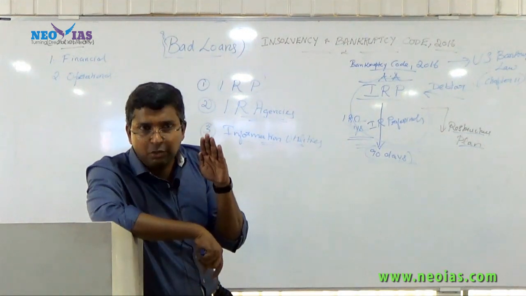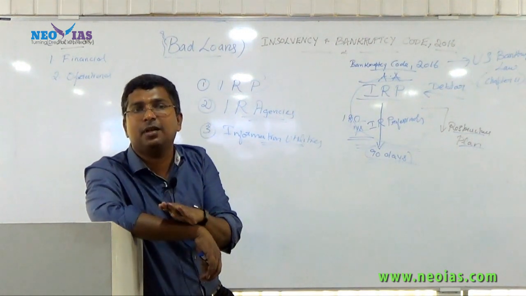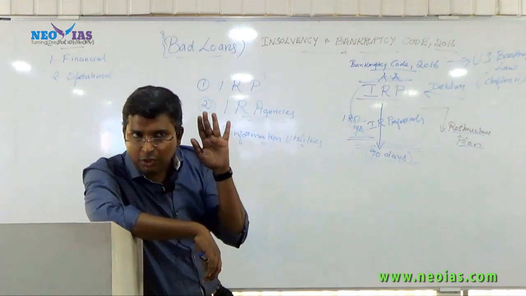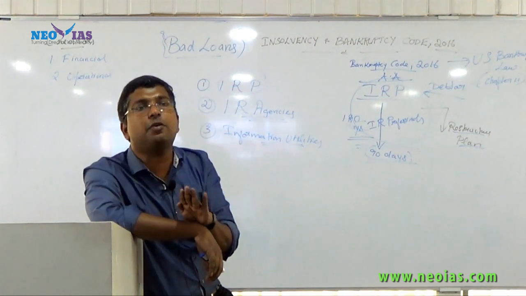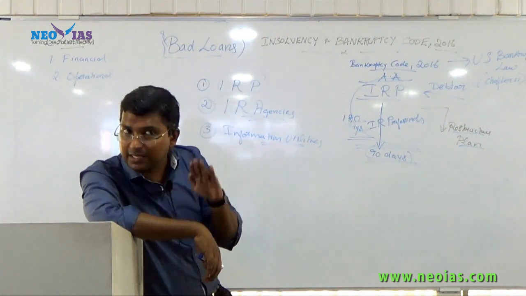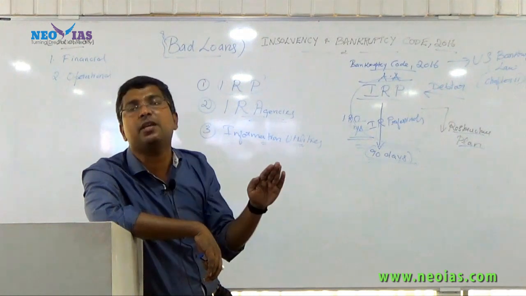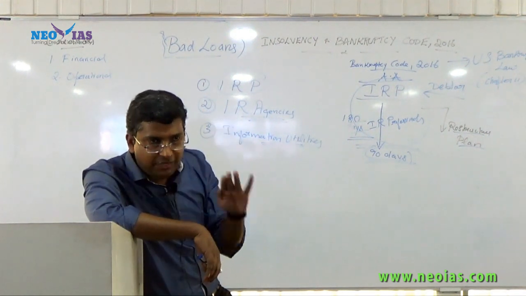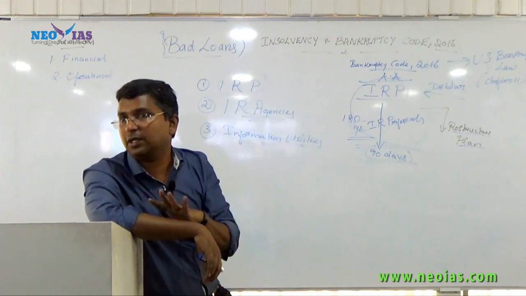If the information utility is not giving correct information, then the resolution process may get affected. They will look into the financial information of that company, what is the reason for their financial distress, and all the details will be given by them. So information utility, professionals, agencies, all are important.